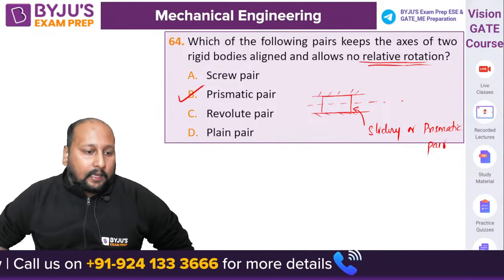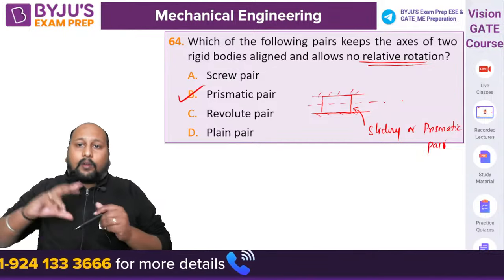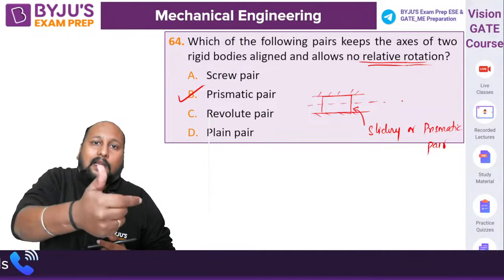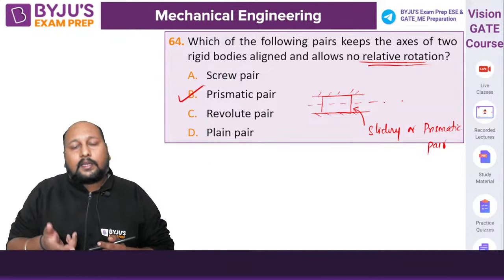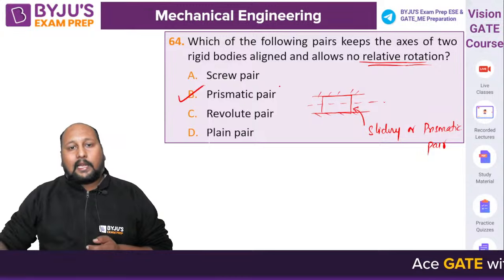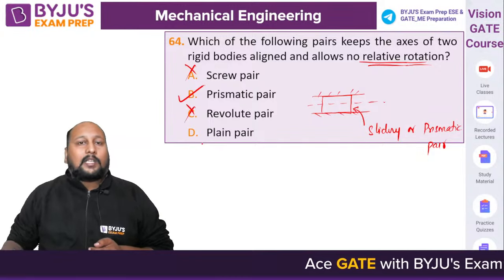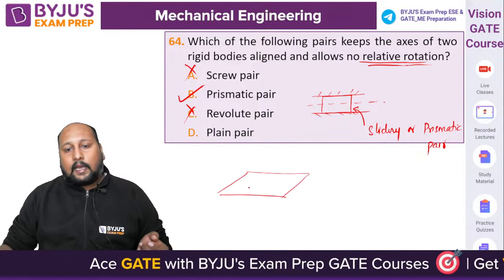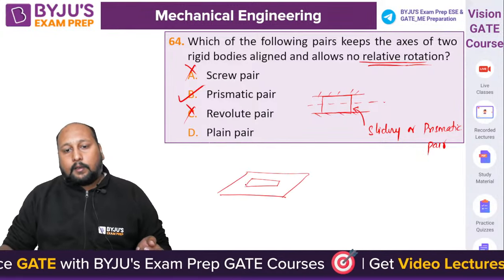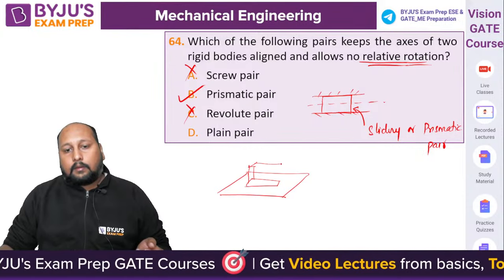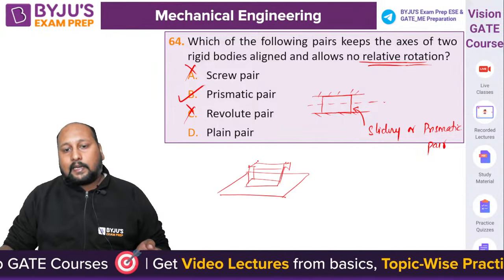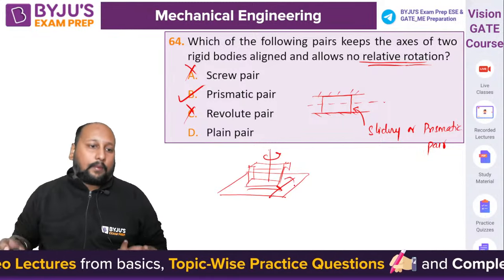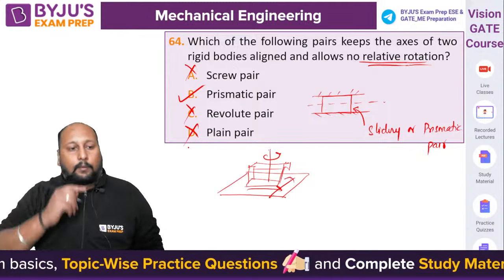Very good, Aniket. Avinash, in screw pair we have the rotation. If you have seen the screw pair, if you provide rotation, translation comes into existence. So there is a relative rotation happening, so you can eliminate A and C. What is plane pair? It is a three-dimensional sliding. That means we have a surface and a body which can slide like this and rotate like this. It can slide in these two directions, so that is not possible. Option B is the correct answer.